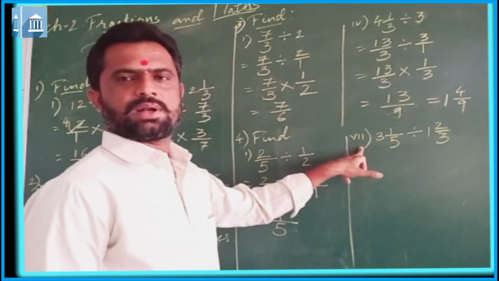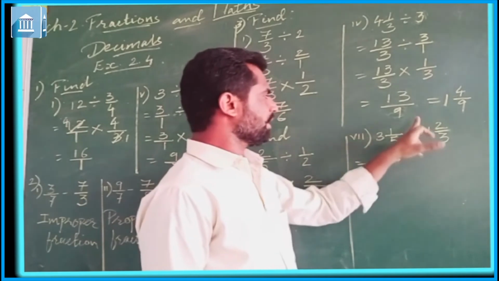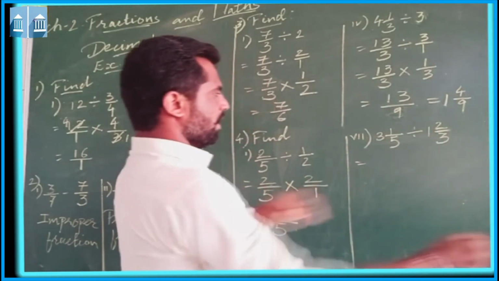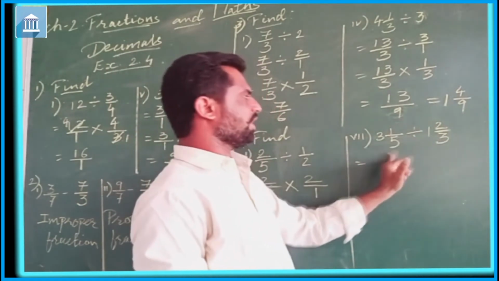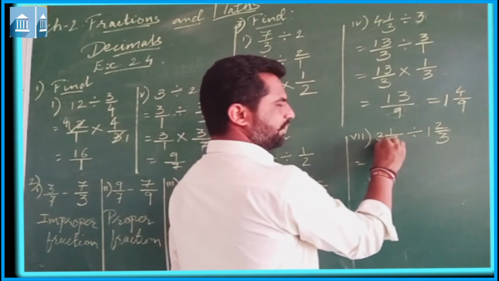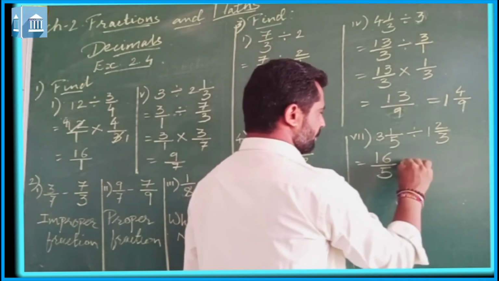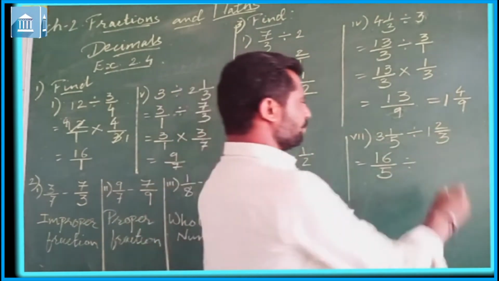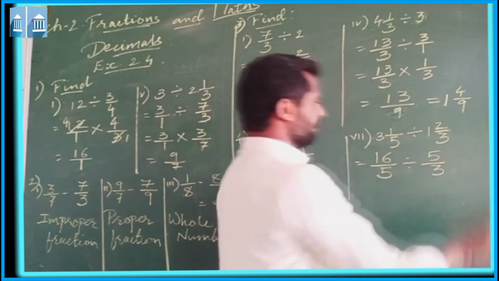Let us see question number 7, that is 3 1 upon 5 divided by 1 2 upon 3. Now here both the fractions are in mixed form. First we need to convert them into improper fractions. 5 3s are 15 plus 1, 16 upon 5 divided by 3 1s are 3 plus 2, that is 5 upon 3.